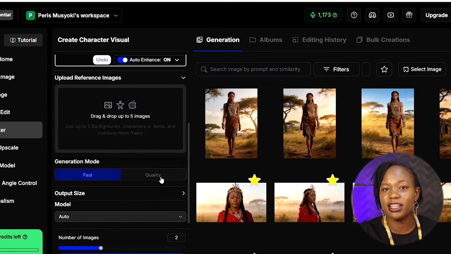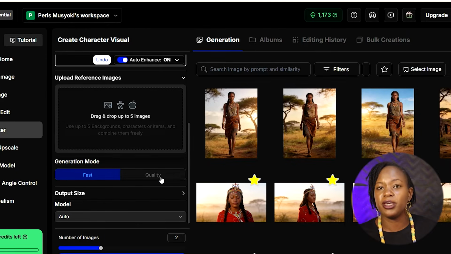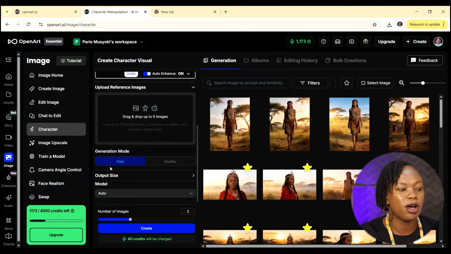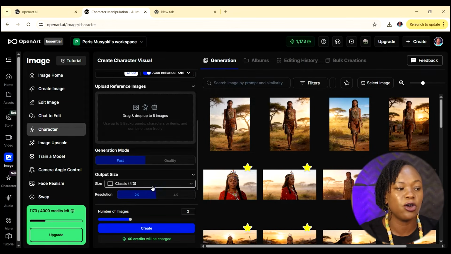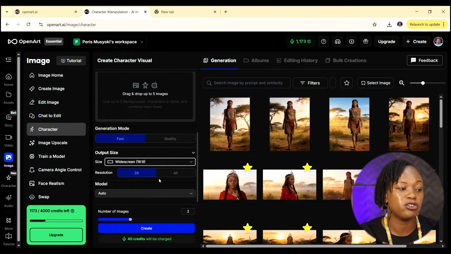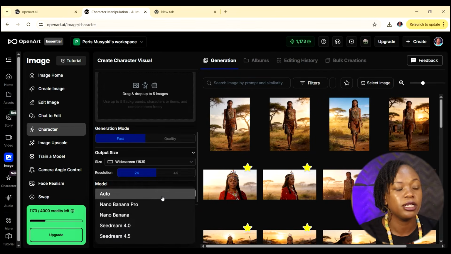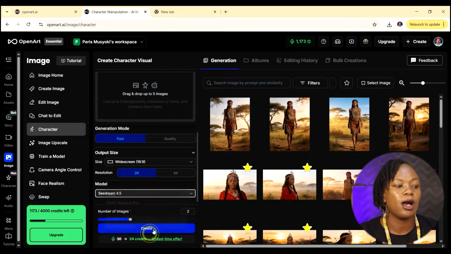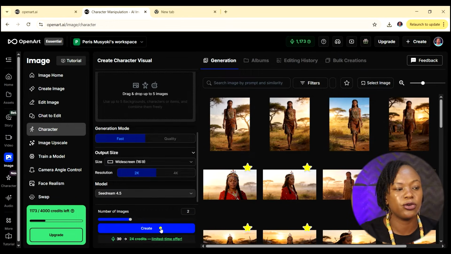So if you have any other reference images, you can upload them here. I'm going to show you how to do that in just a bit. So you can see we also have the generation mode. I chose this to be fast. In the output size, I went with 16:9, which is what you normally use for YouTube videos. You can let the resolution stay as it is. In the model, this is where you get to choose the model that you want to generate images with. I'm going to go with Seedream 4.5, and we're just going to click on create.